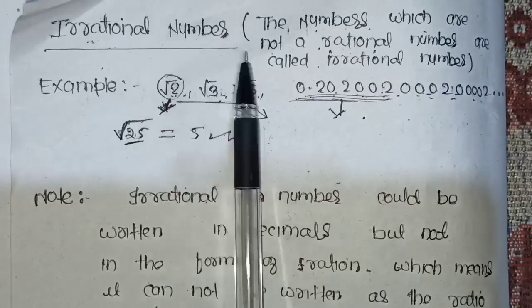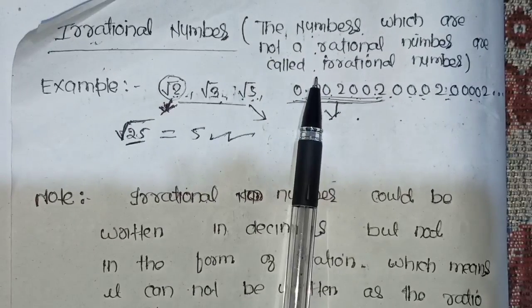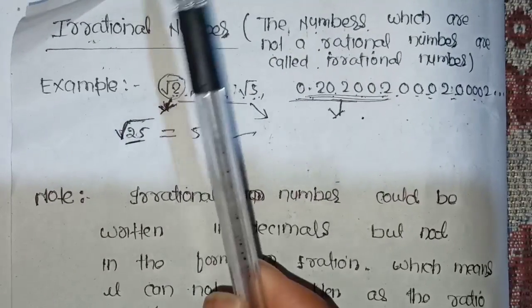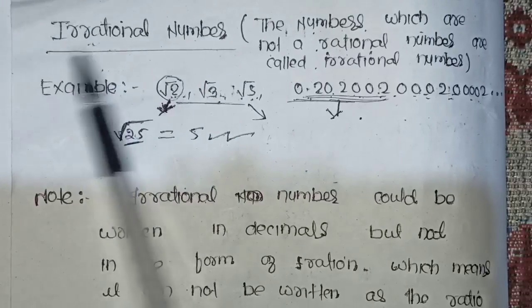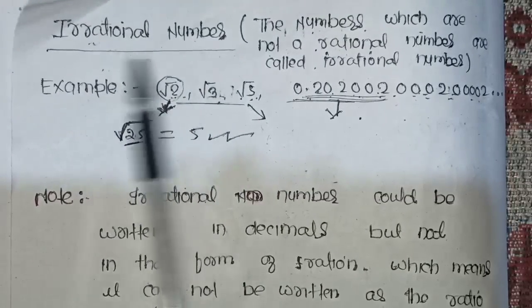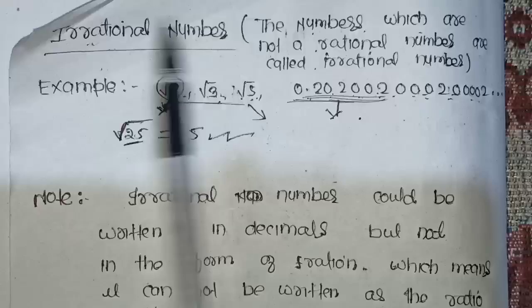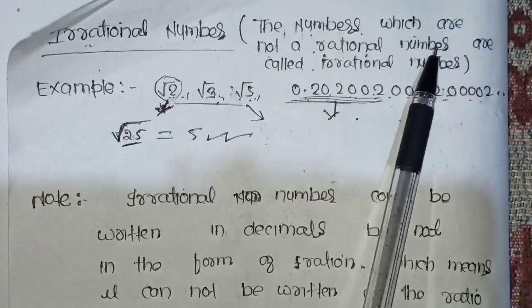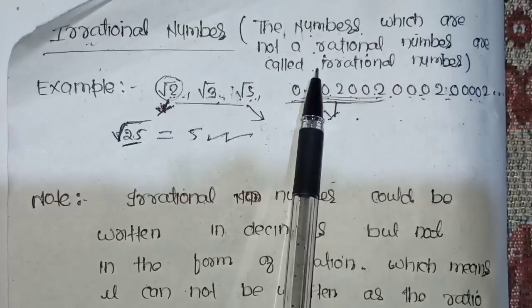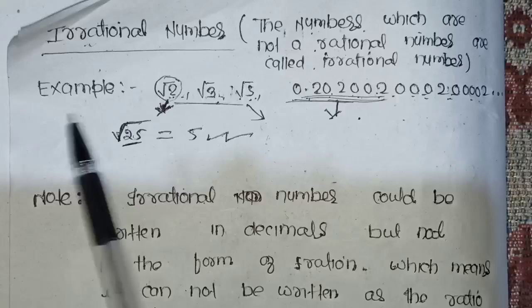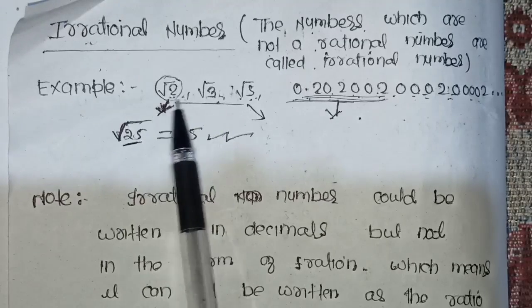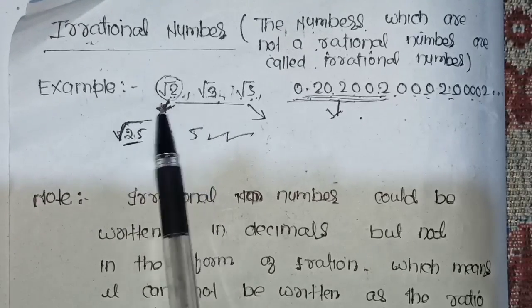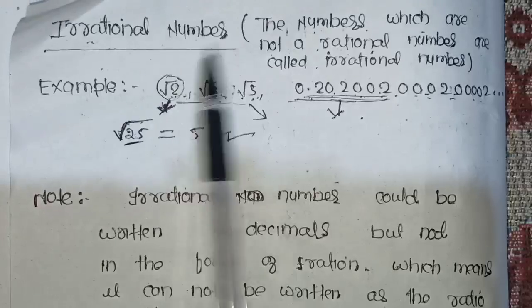Today we have a topic, exercise 1.2, class 9 NCERT. Before starting the chapter, first we need to discuss this concept, that is irrational numbers. We all know what irrational numbers are. The numbers which are not rational numbers are called irrational numbers. For example, root 2, root 3. These are non-perfect square roots. That's why these numbers are known as irrational numbers.